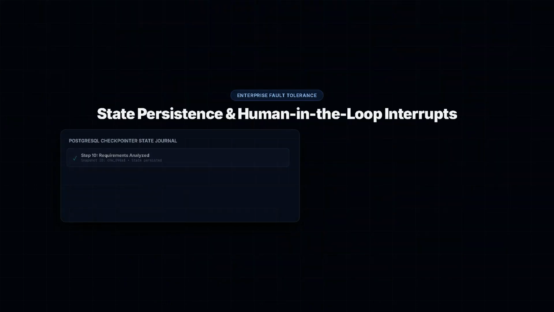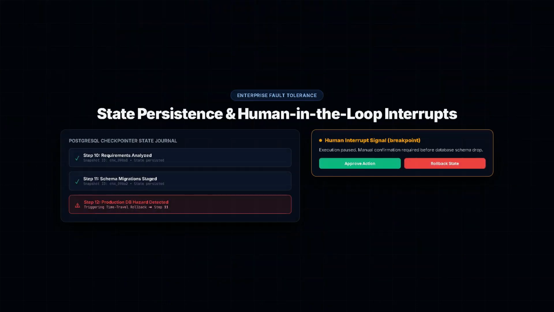The biggest superpower of graph engineering is state persistence and time travel debugging. Because every transition is an explicit edge between nodes, you can save checkpoints to a PostgreSQL or Redis backend after every step. If an agent makes a critical mistake on step 12, you don't throw away $40 of compute and restart from scratch. You rewind the state to step 11, inject human feedback through an interrupt gate, adjust the parameters, and resume execution. Furthermore, critical actions like financial transactions or database migrations are locked behind deterministic human-in-the-loop gates that no language model hallucination can bypass.